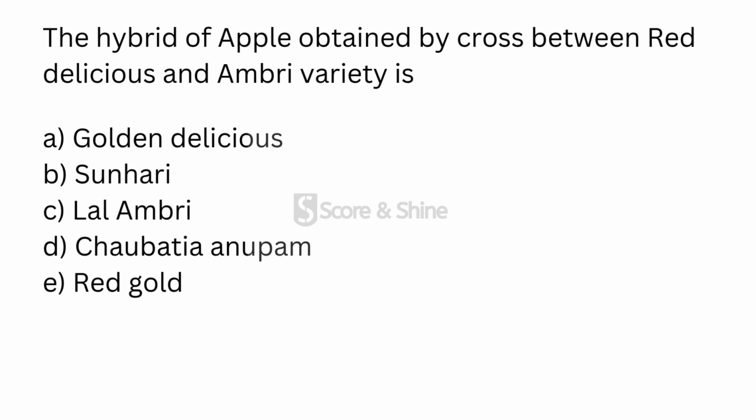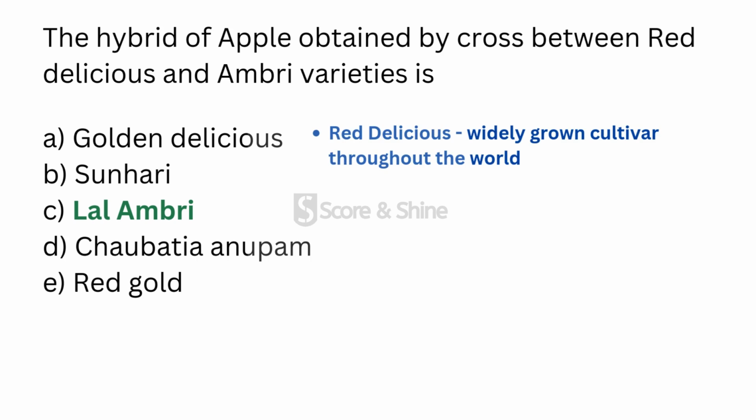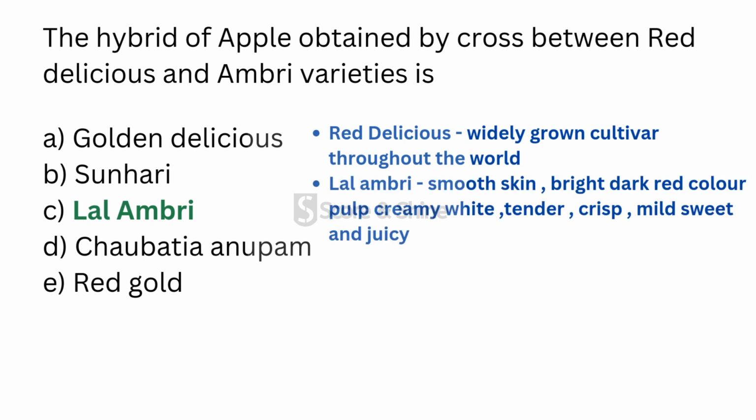Moving to the next question, the hybrid of apple obtained by a cross between Red Delicious and Ambri varieties is, and the answer is Lal Ambri. Here, Red Delicious is a widely grown cultivar throughout the world. Lal Ambri has smooth skin, bright dark red color, pulp creamy white, tender, crisp, mild, sweet and juicy. And Lal Ambri has an excellent keeping quality.